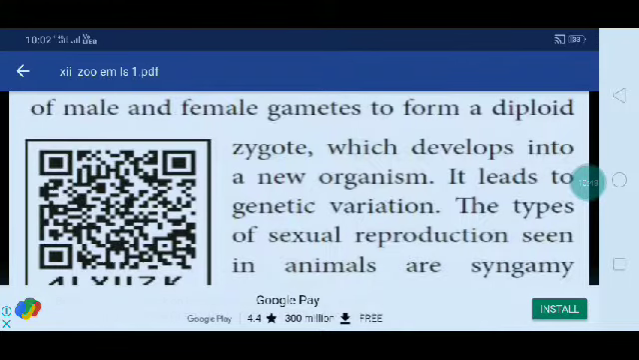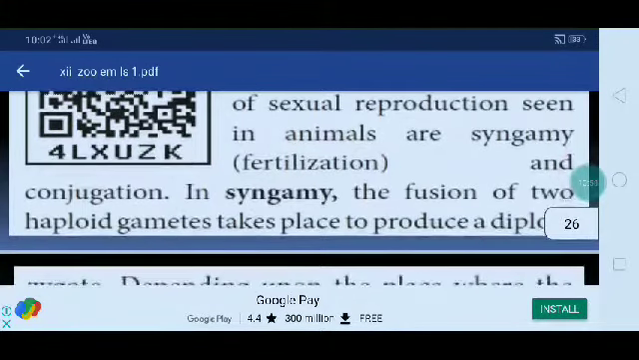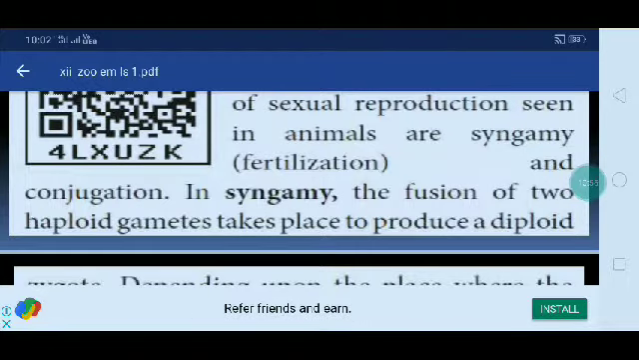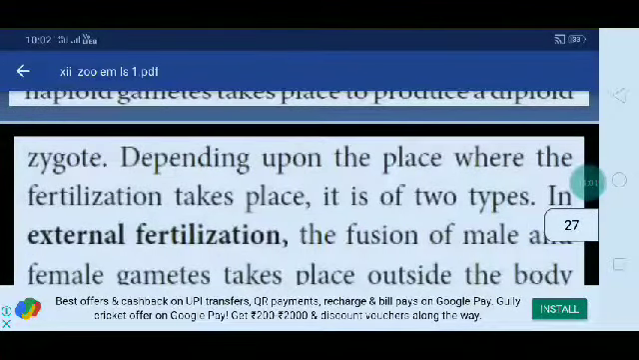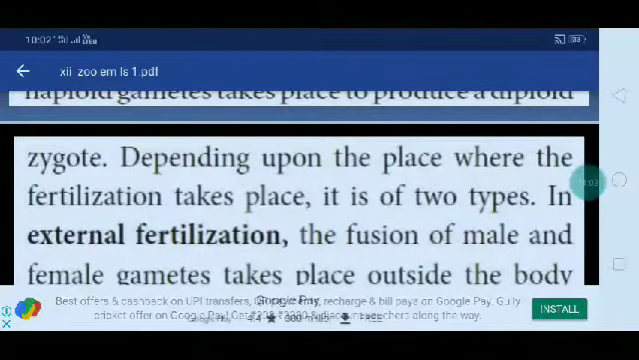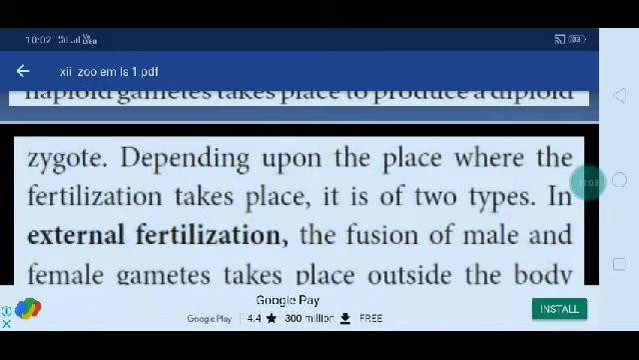It leads to genetic variation. The types of sexual reproduction seen in animals are syngamy and conjugation. In syngamy, the fusion of two haploid gametes takes place to produce a diploid zygote. Depending upon the place where the fertilization occurs, it is of two types: external fertilization and internal fertilization.